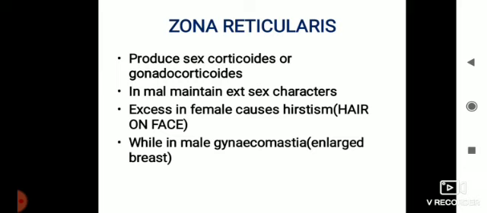While in males, if it is produced in hyper concentration, they will show enlarged breasts, and the condition is called gynecomastia. So gonadocorticoids play an important role in maintaining the characters.